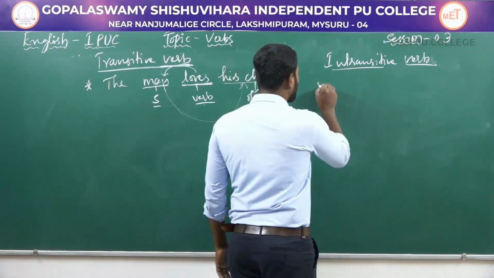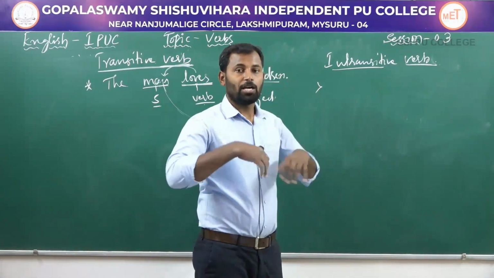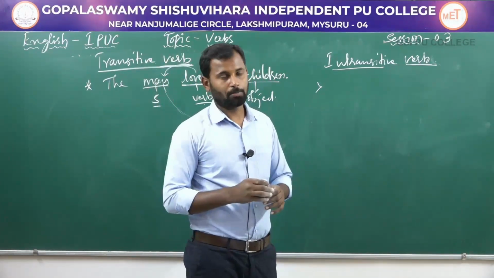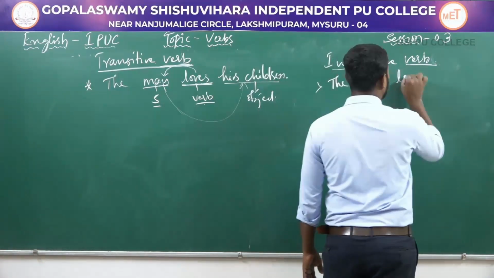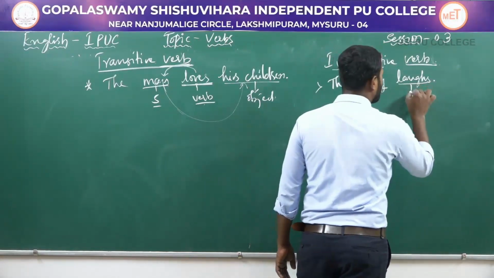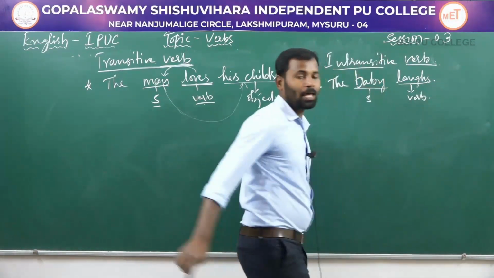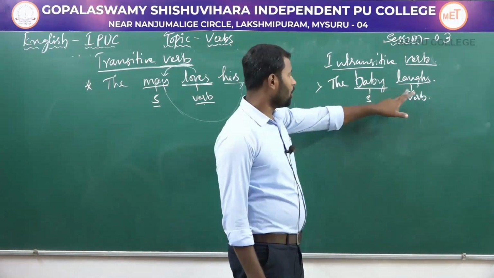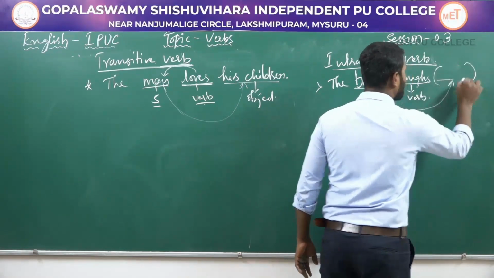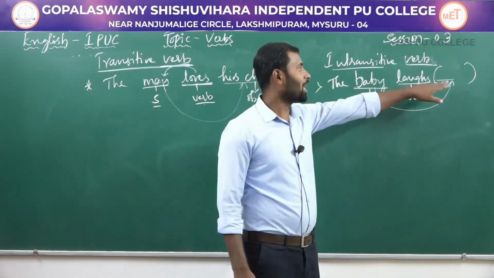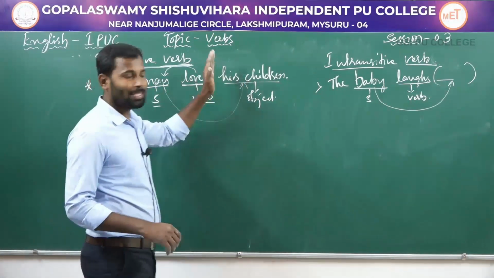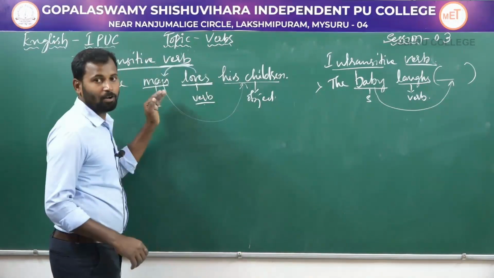An intransitive verb is a verb which denotes an action and which does not pass over to the object. For example, the baby laughs. Here baby is the subject, laughs is a verb which denotes an action. But the action of this subject baby does not pass over to any object here because this sentence doesn't have any object.